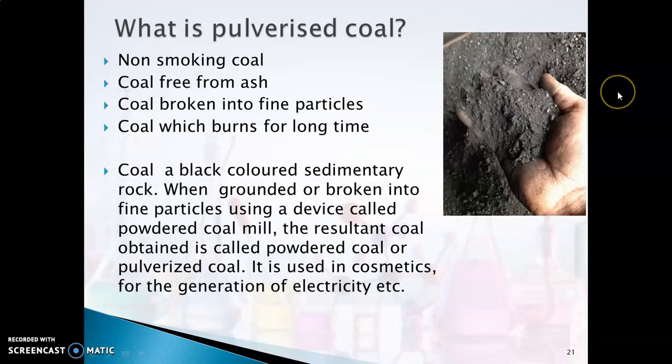Yeah, what is this pulverized coal? If you can see in the picture, it is the powdered form of coal. So what is its nature and what is its application? It's a non-smoking form of coal, and it is coal free from ash. You don't have any impurities, and this coal is broken into very fine particles. Therefore it can burn for a long time.